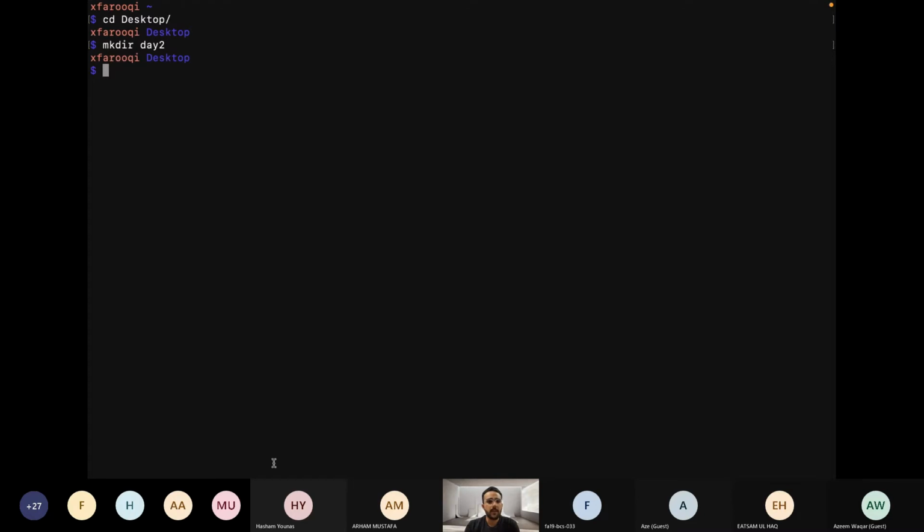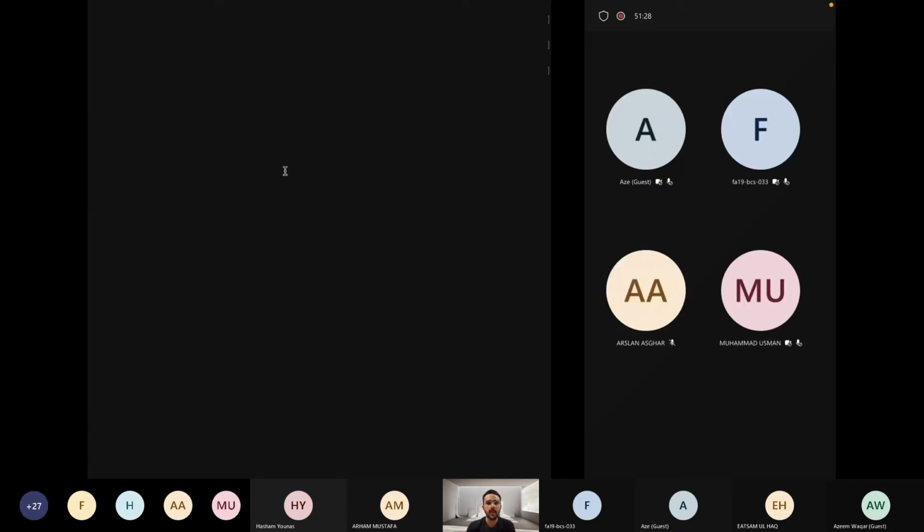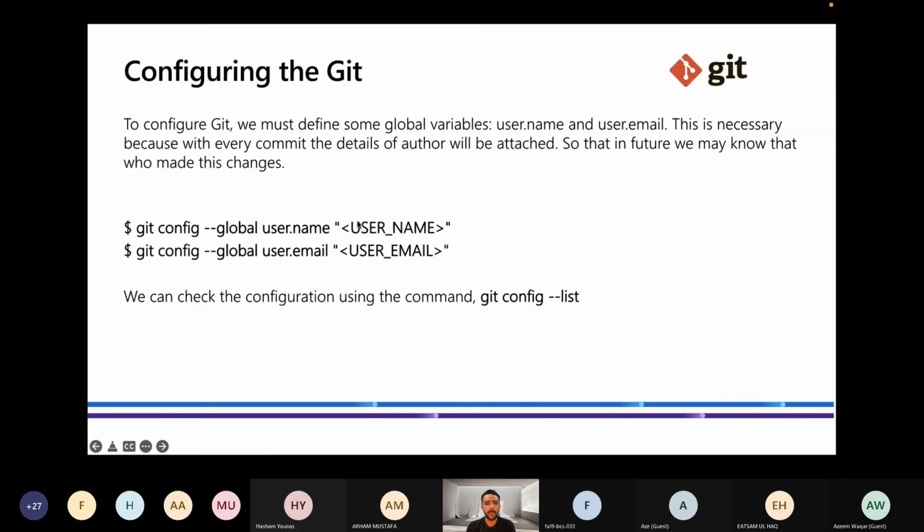If I run git config --list, it will show the username, AR Faruqi, that is my actual name, configured into this terminal. I have already configured it. Before you configure, when you run this, it will show nothing. user.name is my name, Faruqi, and user.email is arfaruqix@gmail.com. This has been configured by me already using these two commands. The third command, git config --list, will show you the details like I have shown.